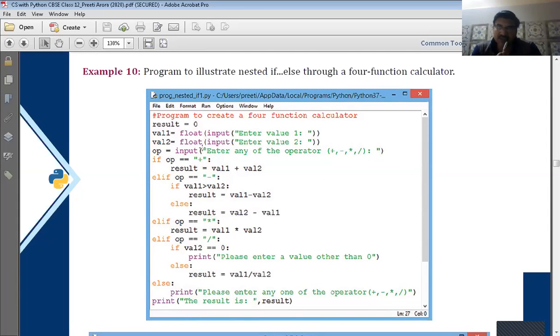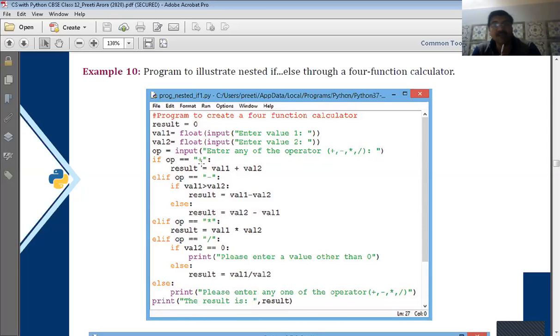Then in the third statement, we have taken an operator from the user. We ask the user to please enter any operator: plus, minus, multiplication or division. So the user has inputted an operator and we have stored it in OP. So we have three things: value 1, value 2 and the operator in OP. Now depending upon the operator, if OP is equal to plus, then we will add both the values and put it into the result.